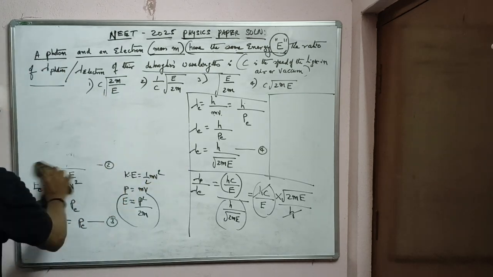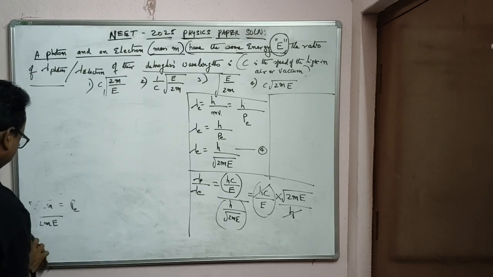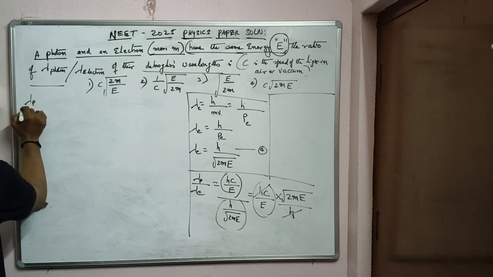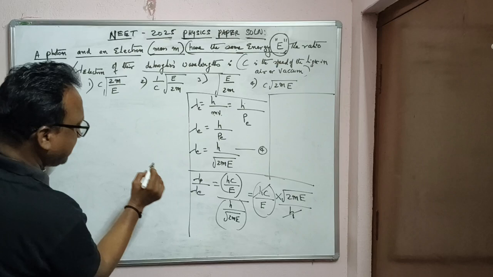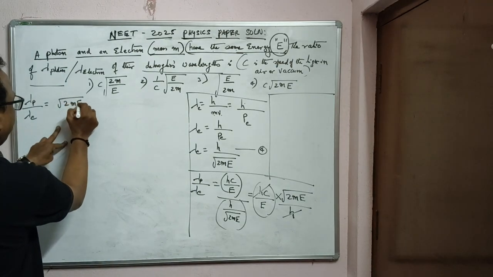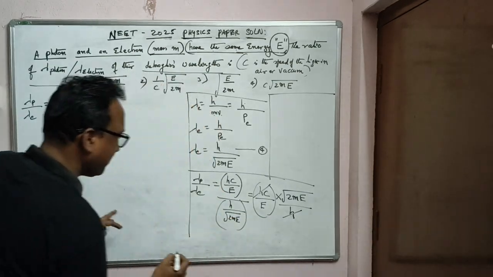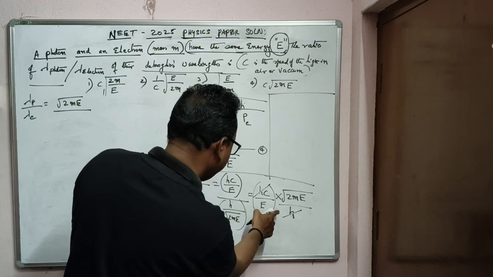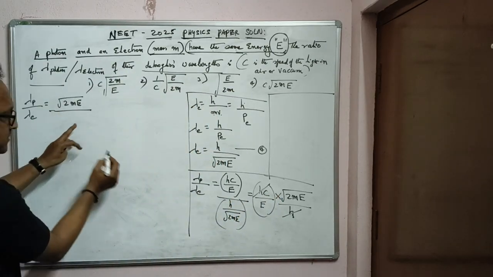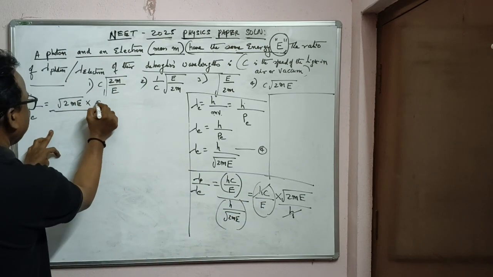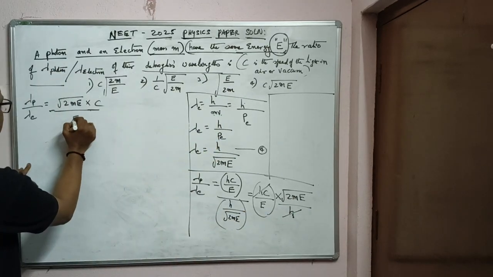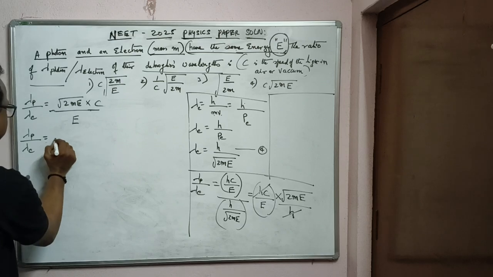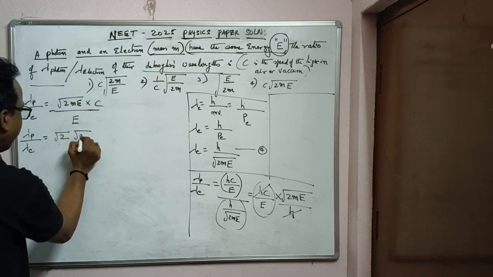To continue the solution here, right. Now finally what we got? Lambda photon by lambda electron of de Broglie we got finally; in the numerator you have root over 2mE. What remains is below, cut off, and this is left. After that there is also c, look here: hc is there, h has cut, c is there, please. So c is also there on top. I write it here as c into root mE by E. We have to solve this and match it. Therefore lambda photon by lambda electron is equal to, I will make this one like this, root 2 into root m into root E.